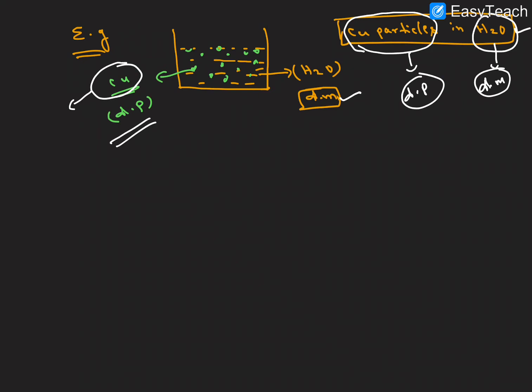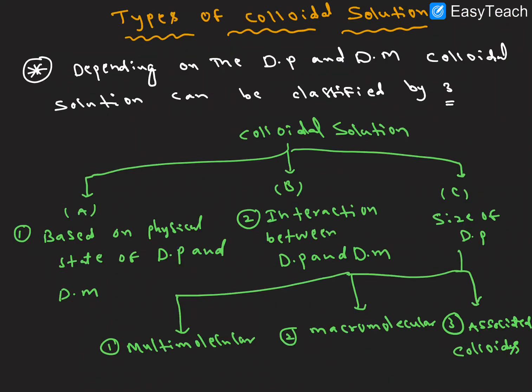Right, next let us discuss the classification of colloids, the types of colloidal solutions. Depending upon the dispersion medium and dispersion phase, very important, the colloidal solution can be classified into three types.